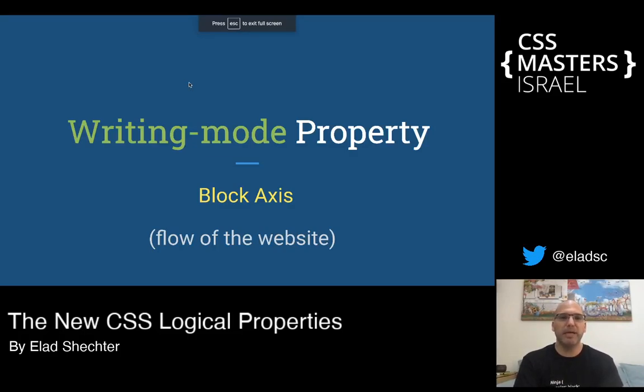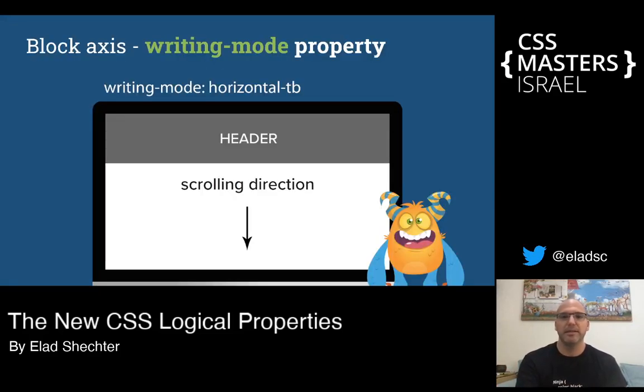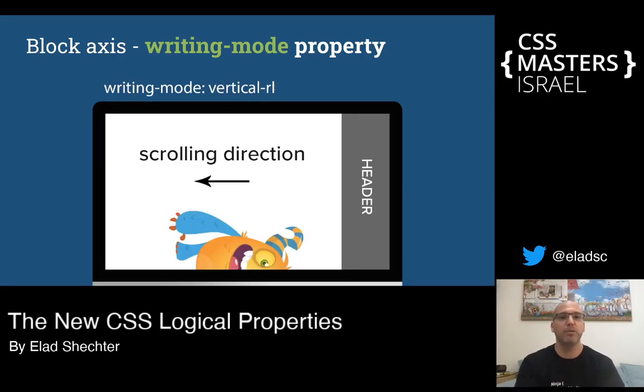Okay, after we understand that we have two axes in every website, we have two properties in CSS to control those axes. The writing-mode property controls the block axis. The default value of writing-mode is horizontal-tb, meaning top to bottom. And because this is the default value, most of the websites in the world go from top to bottom. But to support languages like Japanese and Chinese, we have another keyword value called vertical-rl, meaning right to left. This way, the website will go from right to left, like I showed you in the last example.